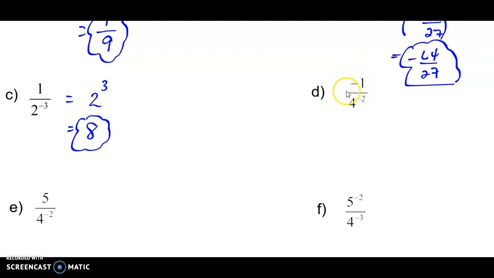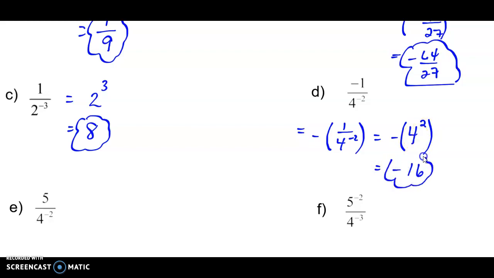In part D, I want you to notice the negative in front. So I'm going to rewrite this question. I'm going to put the negative in front, and then I'm going to look at this question as 1 over 4 to the negative 2. Hold on to this negative in front. If I have 1 over 4 to the negative 2, the rule says take the reciprocal of the base. So 1 over 4 becomes 4 over 1, or just 4, and make my exponent positive. So negative 4 to the power of 2 is 16, so evaluated, my answer is negative 16.